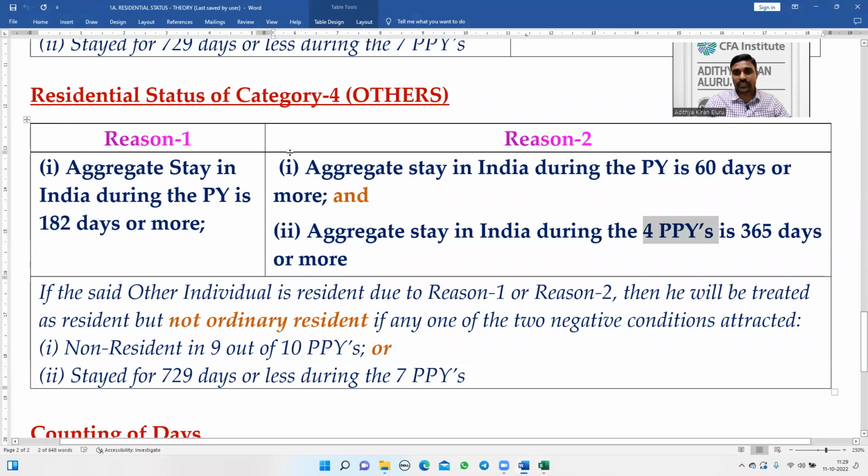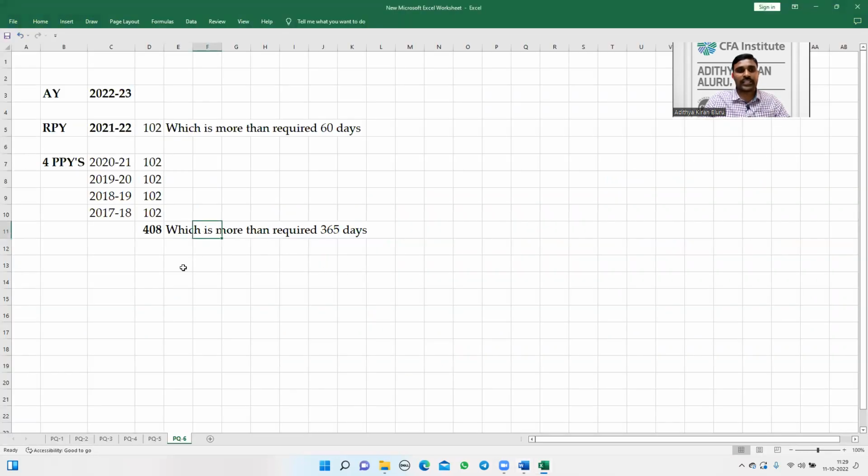So he satisfied the first condition of 60 days and also satisfied the second condition of 365 days or more. Accordingly, since Chris Gale satisfied both the conditions of reason 2, he will be resident.